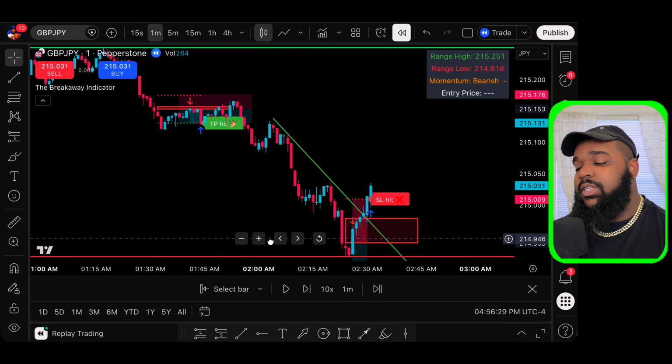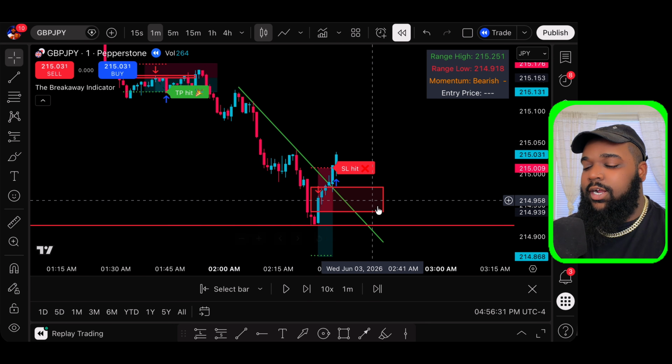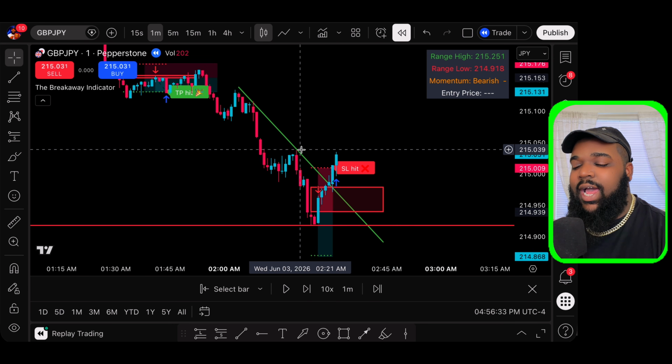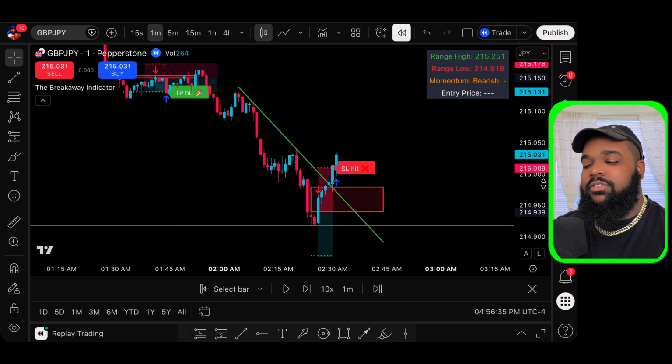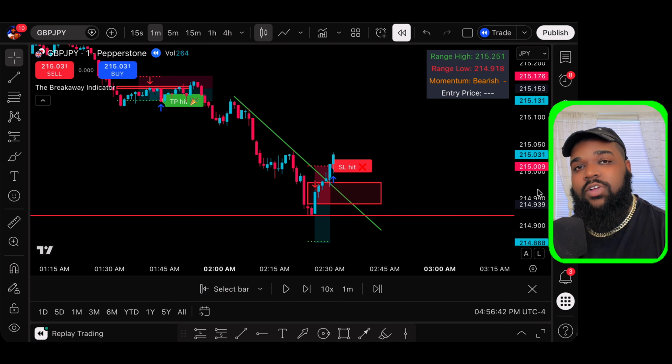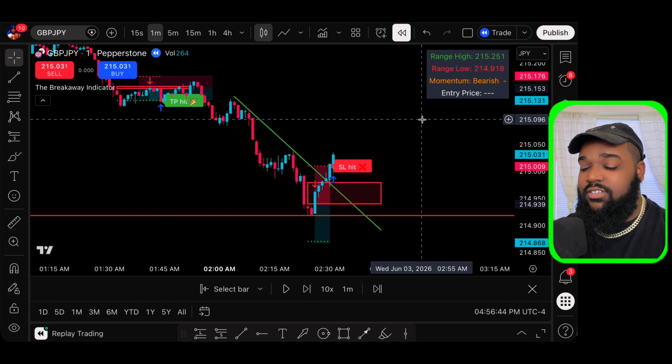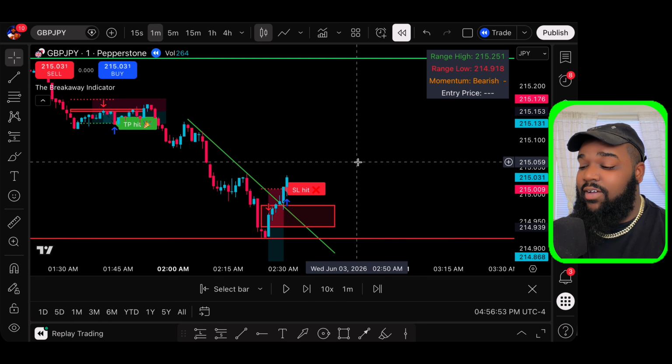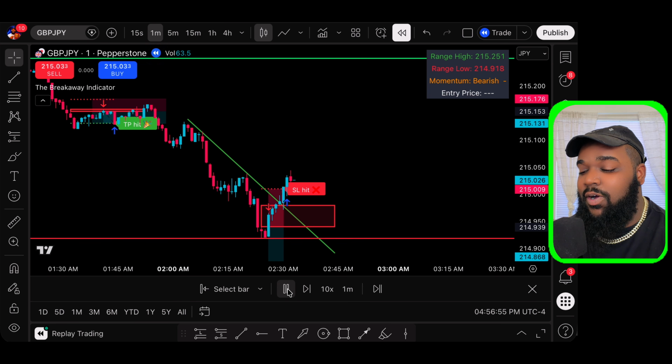It was over it. So that's why if you take the course, you'll know how to avoid a loss like this. It's good to have the signals so you can avoid having to mark the charts and stuff yourself, but you still want to get the actual course and know the strategy so you can know how to avoid taking losses like this. Again, this indicator does have a 75% win rate. You're not going to win them all, and that's okay.